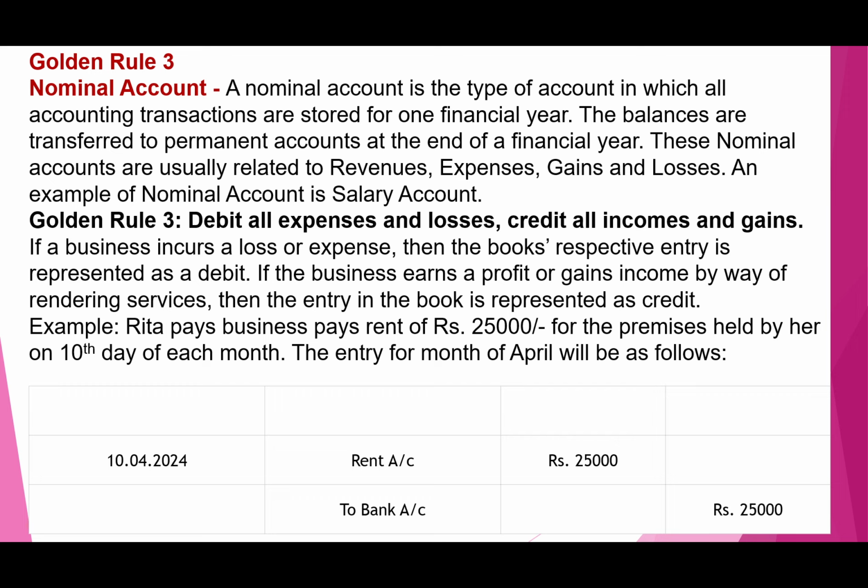So basically this golden rule is related with the profit and loss account. In the profit and loss account, all debit goes to the expense side and all credit goes to the income side. So hope that you understand these three golden rules. If you have any doubt, you must write to us and we will explain to you.